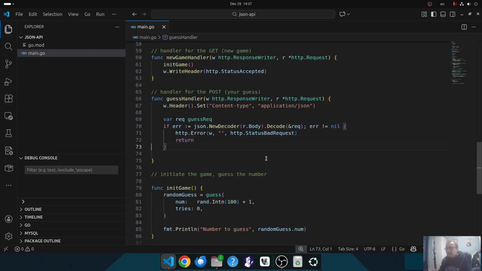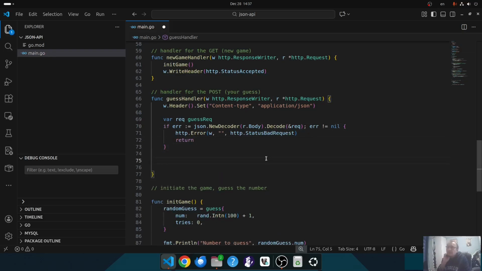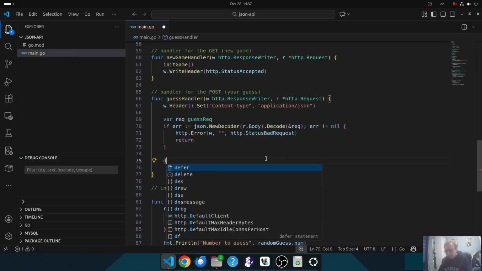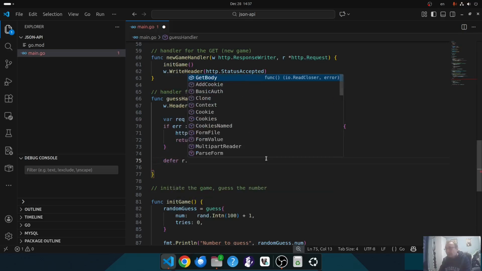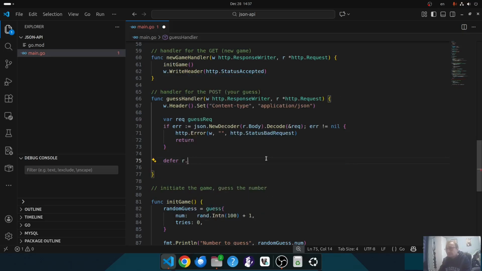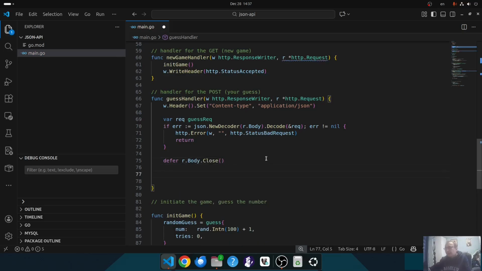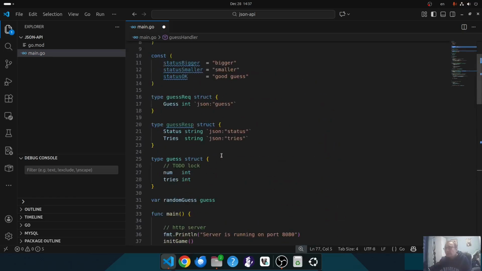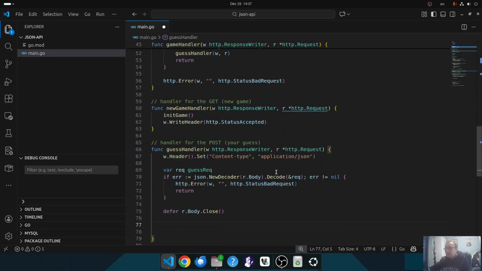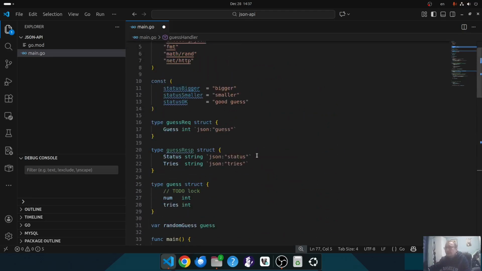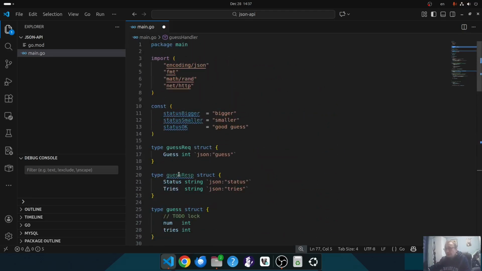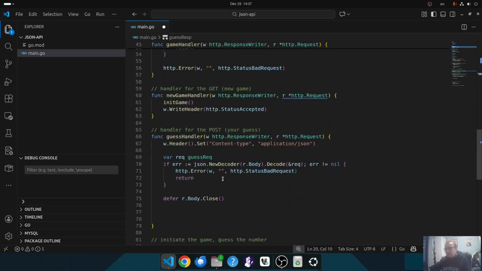There's another important thing. If I'm reading the body, it's good practice always to close that body, so I can use the defer keyword and r.Body.Close. Alright, so I have in the request object the guess. This is what I can work with. Let's create the response now. We called the response guess response. Let's copy that.